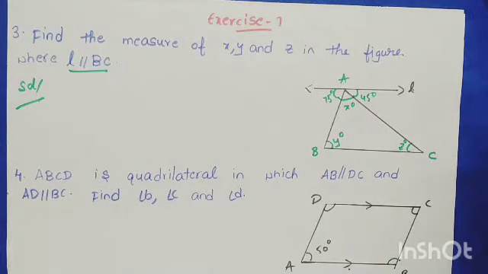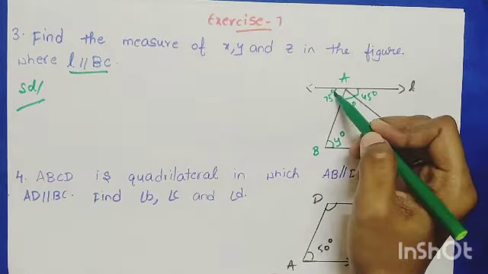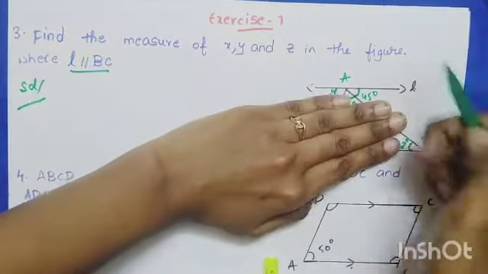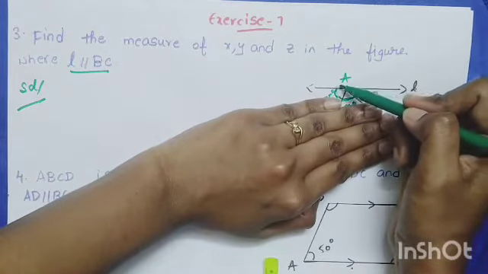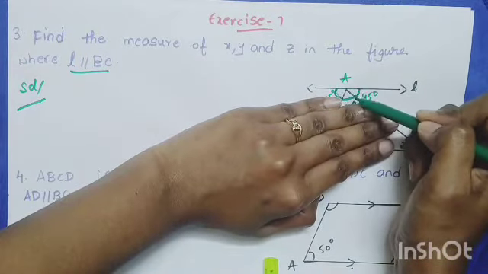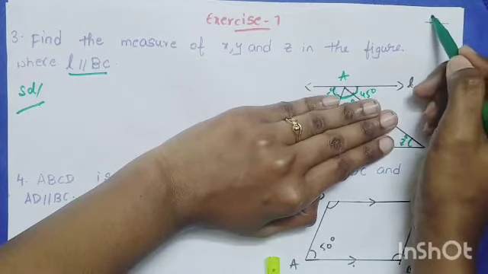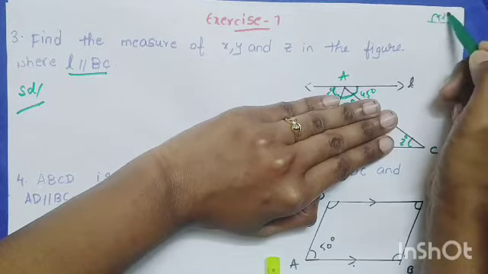Okay, first I want to find the x value. You have to observe it carefully. What is the angle? Forget about the numbers. When you find this, what is the angle? When you learn the different types of angles, if it is like this, then the angle will be how much?